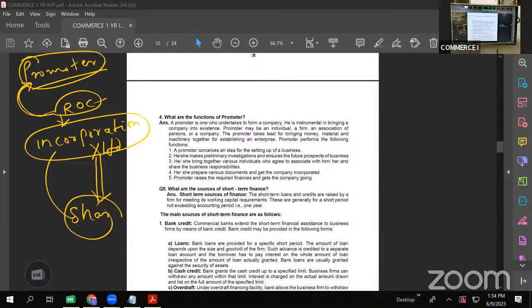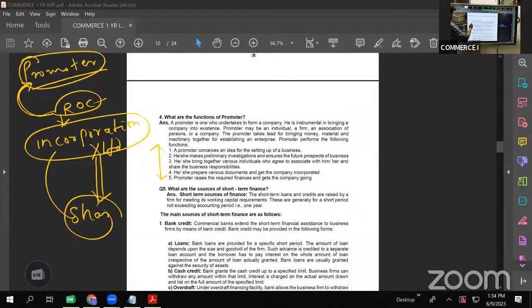Okay, now let us see what the functions are. See, such a short question, and you can get 5 marks. Only 5 functions are given. What does a promoter do? First of all, who is a promoter? A promoter is a person who conceives the idea of starting a business and submits the documents and required fees to ROC and gets the certificate of incorporation. Simple. What are the functions?